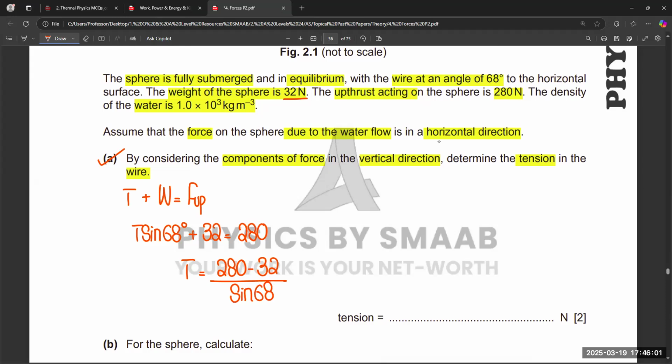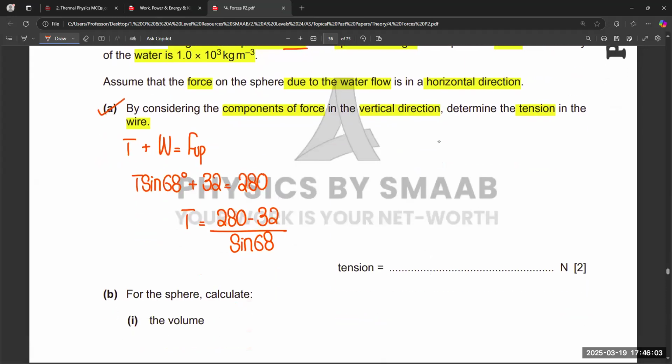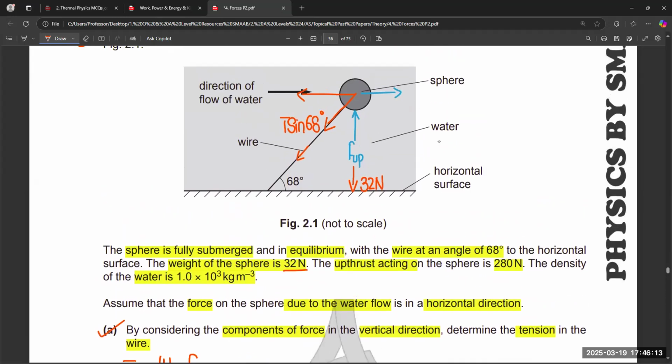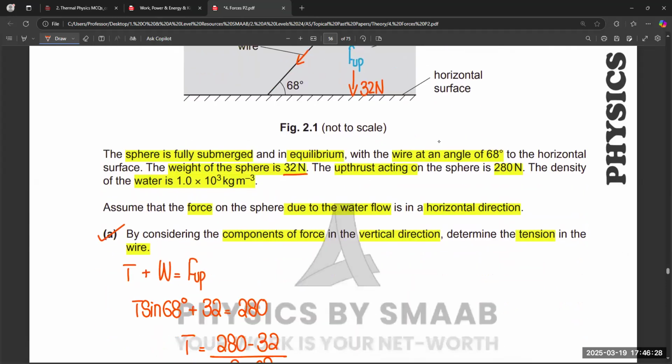your answer for the tension in the wire will be almost, rounded off, equals to 270 newtons, right? Because according to the components, one component will be in horizontal direction and the other is in the vertical direction, making a 68-degree angle. That gives you the tension in the wire with 68-degree angle.